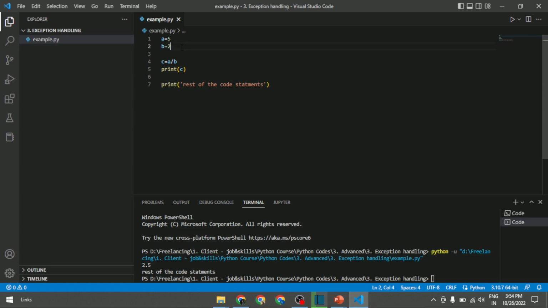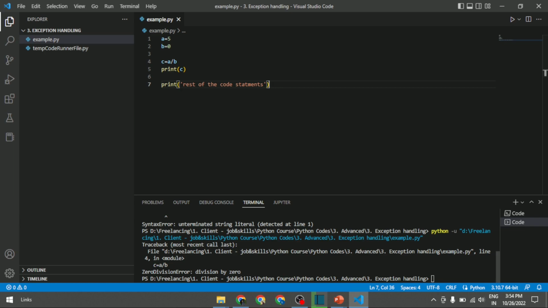So instead of b, let me define 0. When I run this, I will get a ZeroDivisionError because dividing any value by 0 is not possible, hence it's giving a zero division error. Once the program got affected, the output won't be displayed for the print statement of c, since the division is not happening because it's raising an exception.